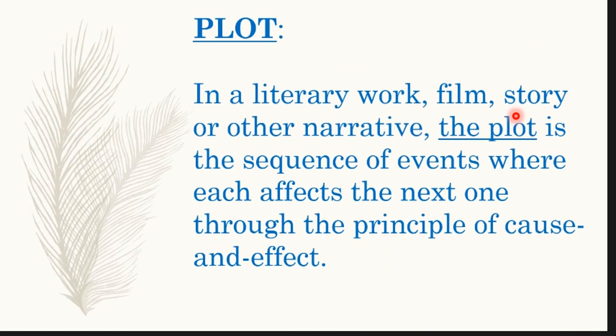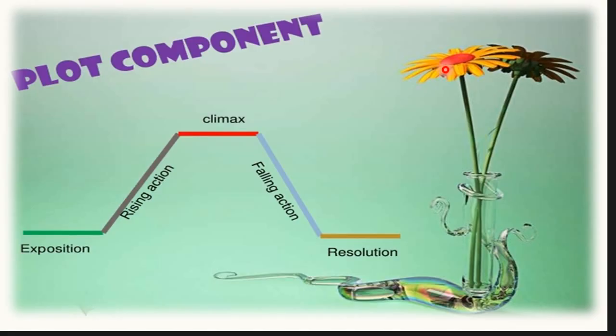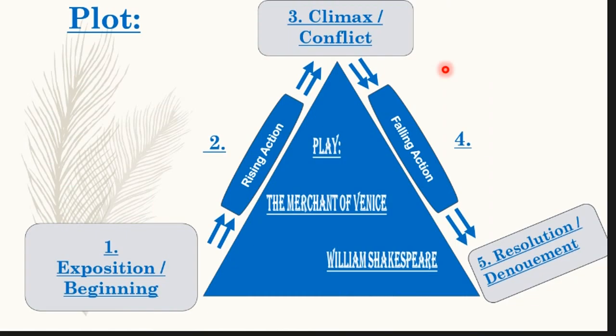Plot. In a literary work, film, story or other narrative, the plot is the sequence of events where each affects the next one through the principle of cause and effect. The different components of the plot, starting from exposition, beginning, then rising action, climax, then falling action, and finally the resolution or denouement. Exposition or the beginning is the start of the story, the place and situation before the action starts.